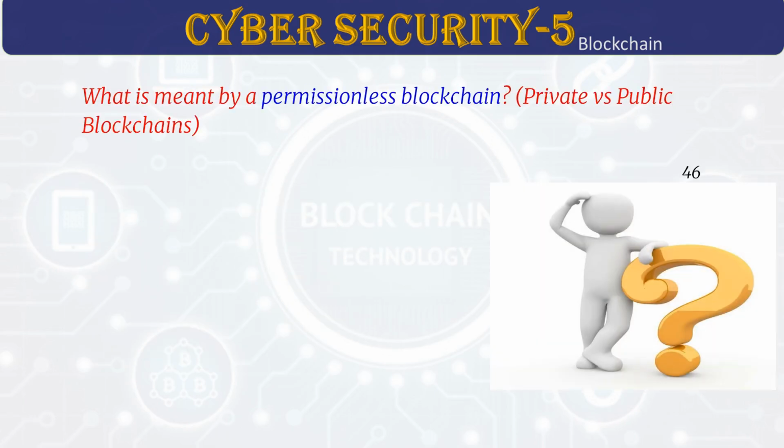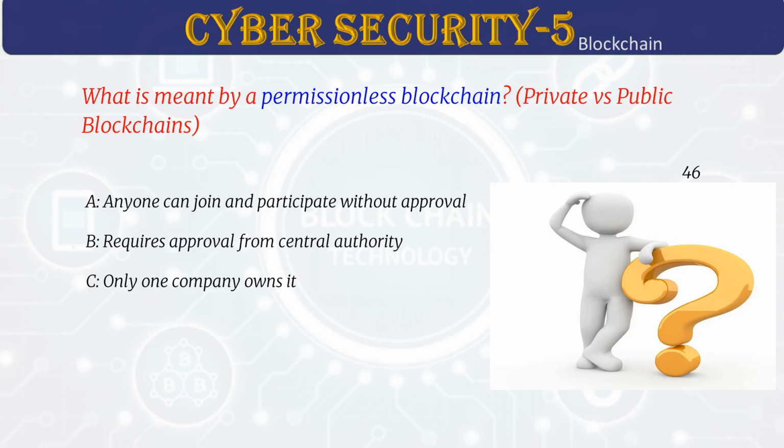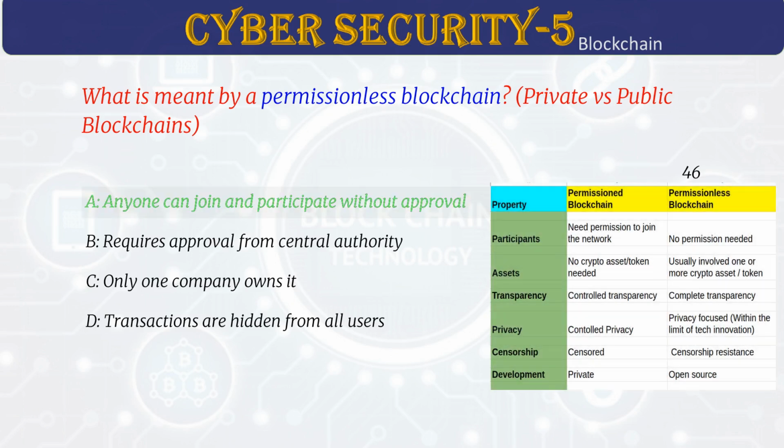What is meant by a permissionless blockchain? Answer A. Anyone can join and participate without approval. Permissionless blockchains let anyone join and participate. Examples are Bitcoin and Ethereum. They are open and transparent, meaning everyone can see what's happening. There's no single person in charge.